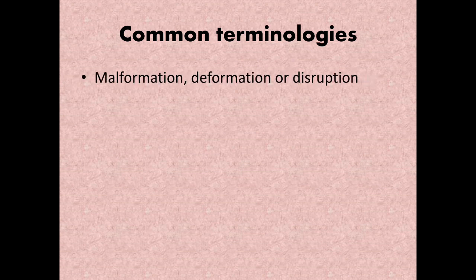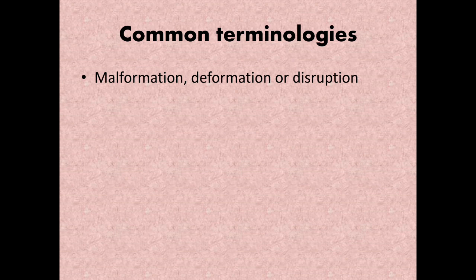The most commonly used terms are malformation, deformation, disruption. All these three things are not one and the same, although we use one in place of the other. They're not exactly the same things. The cause of an original single localized abnormality can be a malformation, deformation or disruption.